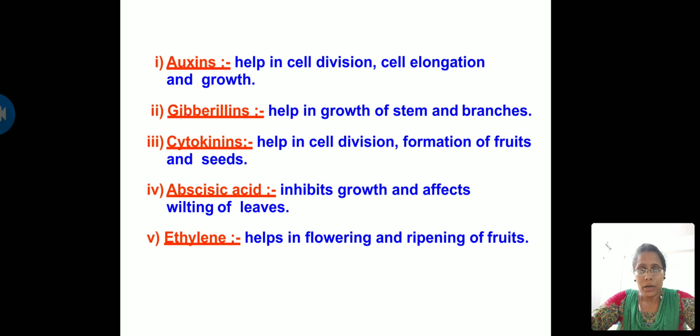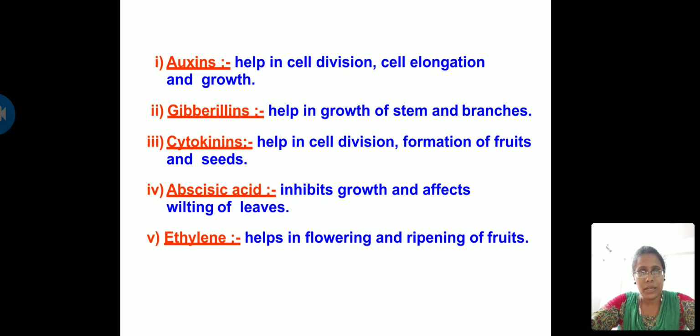So auxin, remember, is the first isolated phytohormone. It was first seen by a scientist called Fritz Went in the year 1920. This is the first isolated phytohormone. Auxins help in cell division, cell elongation and growth. By the function you must have understood the exact location of auxins. These auxins are present at the shoot tips. So coming to gibberellins, this helps in the growth of stems and branches.